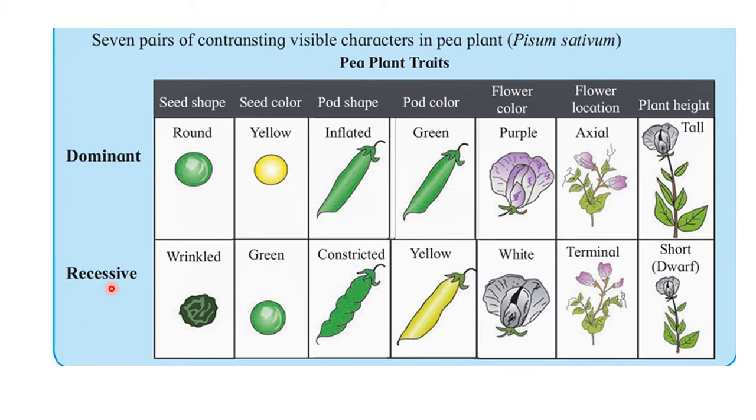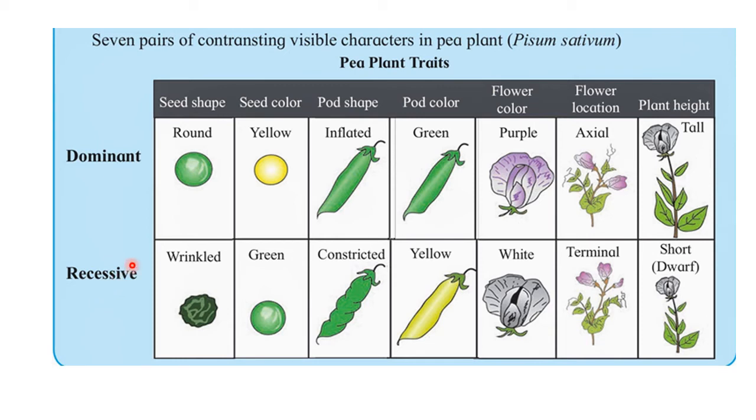A dominant character means the character which appears in the first generation, or F1 generation, and a recessive character means the character which does not appear in the F1 generation. It is also called a suppressed character.